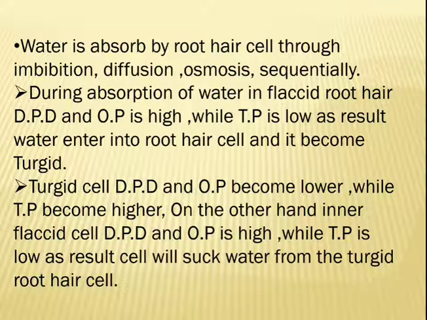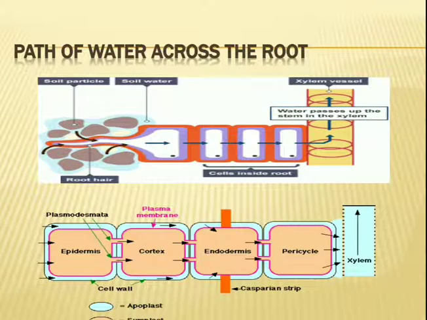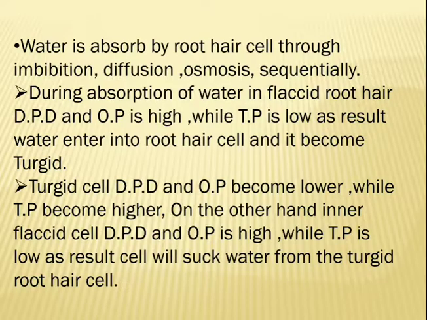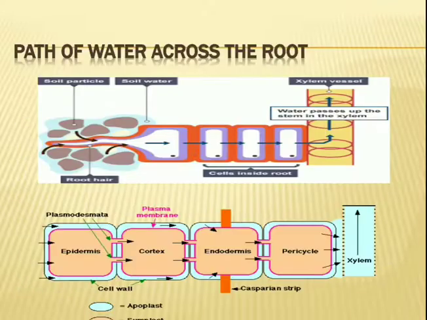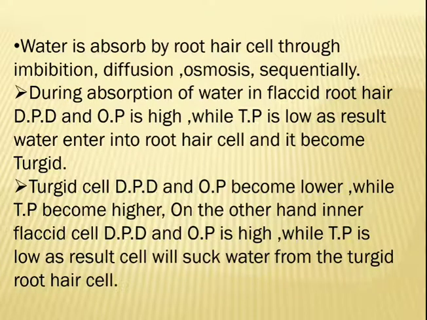So now the flaccid root hair. In a flaccid root hair, DPD and osmotic pressure are high, while turgor pressure is low. As a result, water enters from the soil into the root hair and the root hair becomes turgid. Now in the turgid root hair, the DPD and osmotic pressure become lower, while turgor pressure becomes higher.